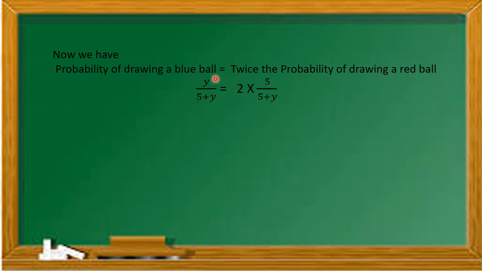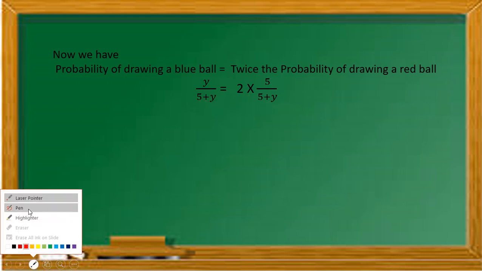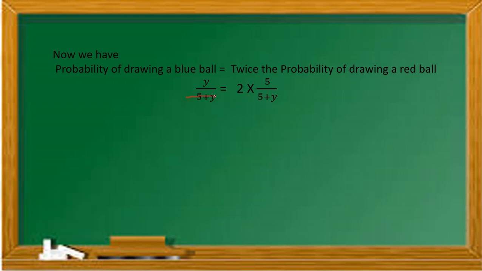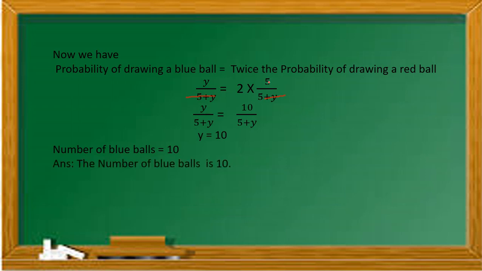In mathematical form, y upon 5 plus y is equal to 2 times 5 upon 5 plus y. Both sides have the same denominator 5 plus y, so after cancellation of 5 plus y, and multiplying 2 by 5, we get y is equal to 10. So we can say the number of blue balls in the bag is 10.